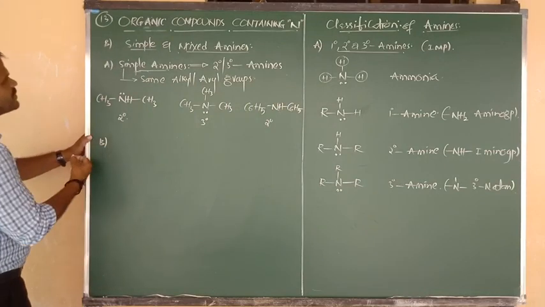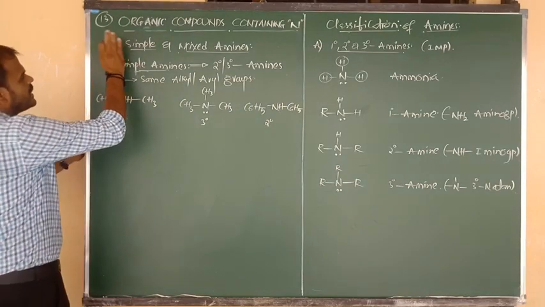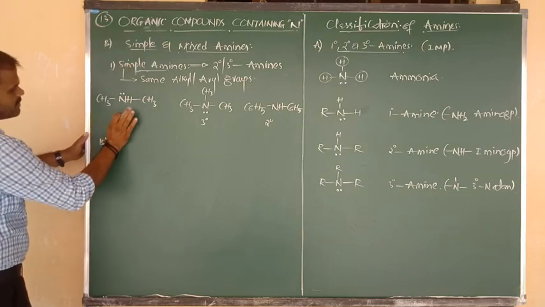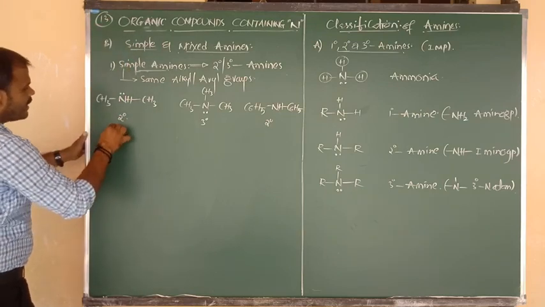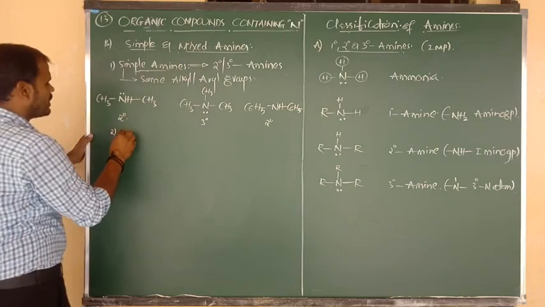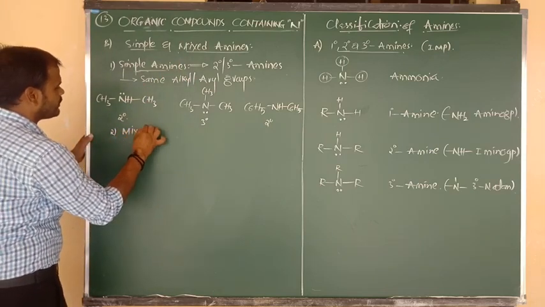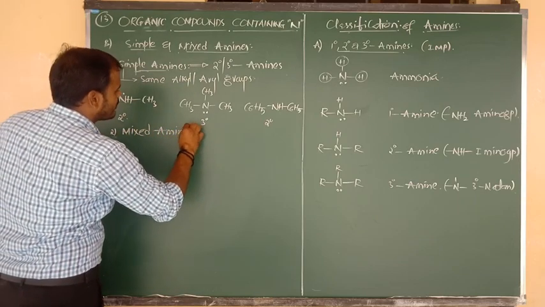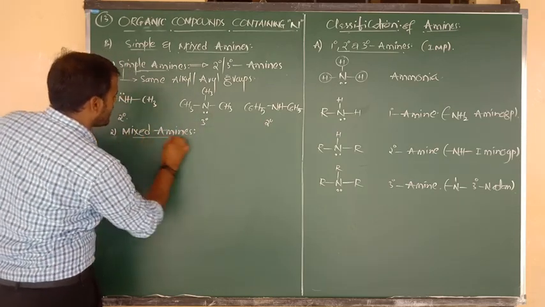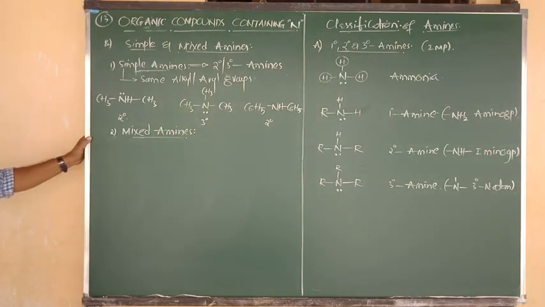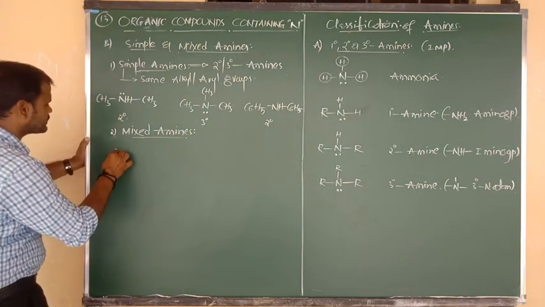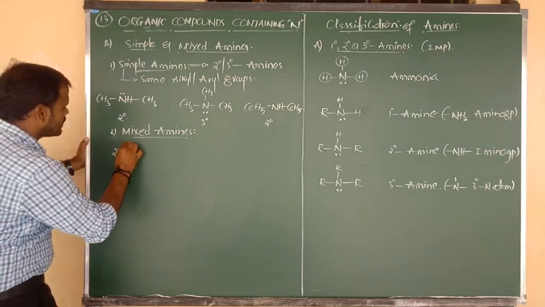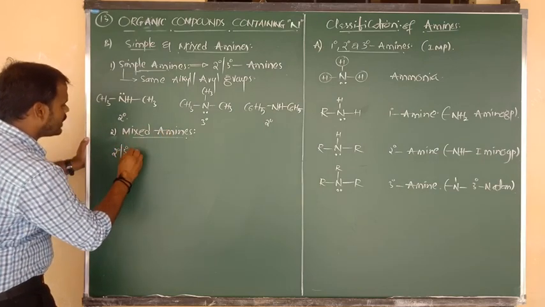Good. So next one, in that B category, number one is simple amines, and type 2 is nothing but what, beta? Mixed amines. Now we have to know what is meant by mixed amines. What could be the meaning of mixed amine? Same, we can write like this: secondary or tertiary amines.